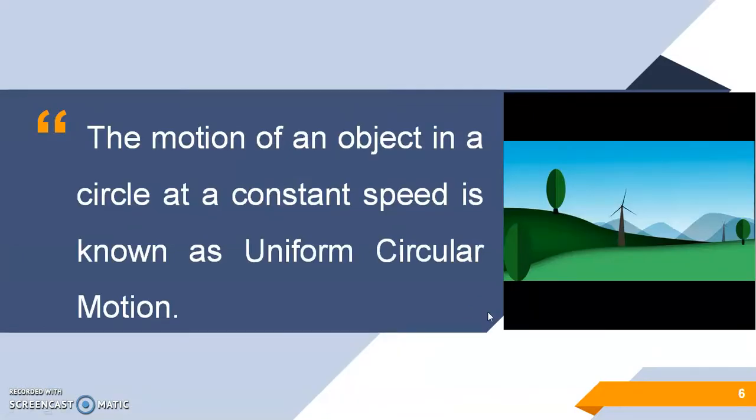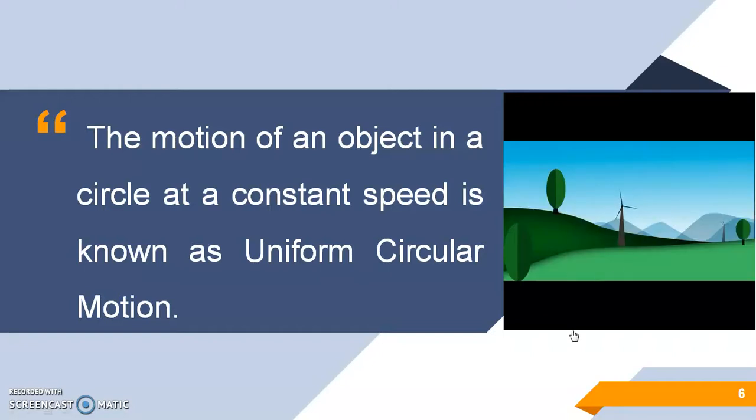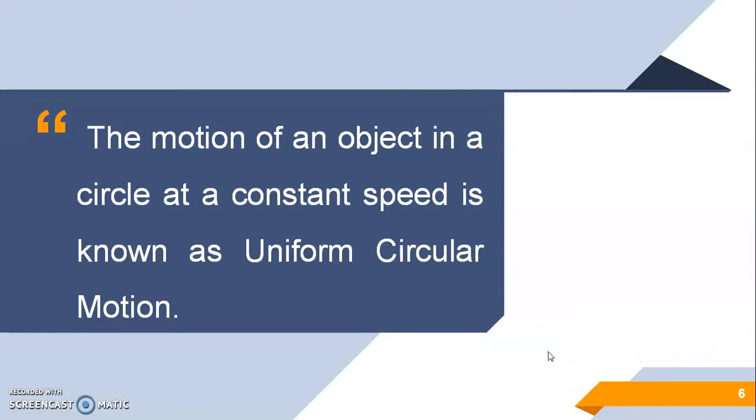Now, we can define the motion of an object in a circle at constant speed as uniform circular motion. Means, when an object is moving with constant speed, here we are considering speed, not velocity. That means it's changing only its magnitude. It's not changing its direction. Then it is known as uniform circular motion.